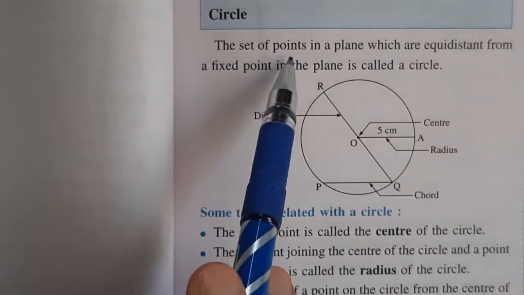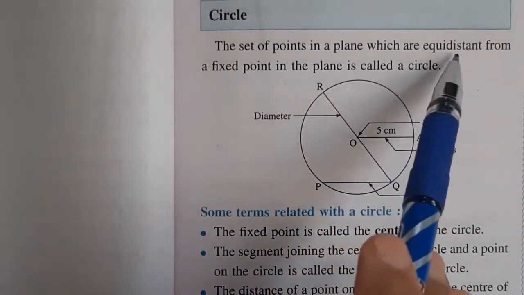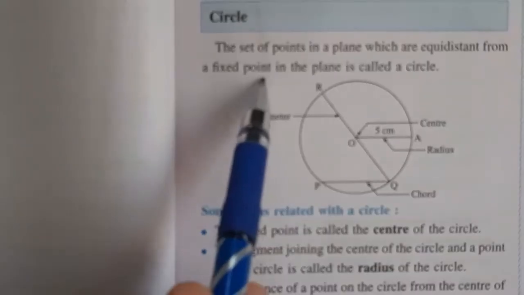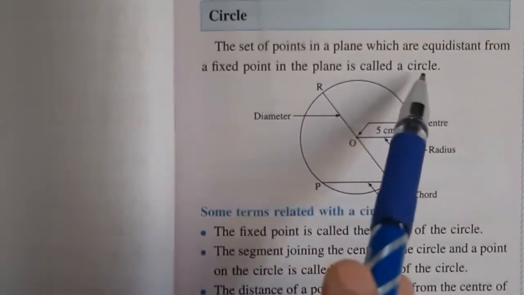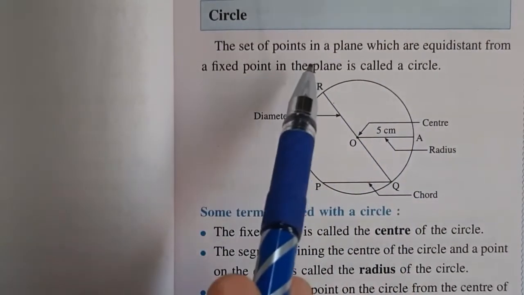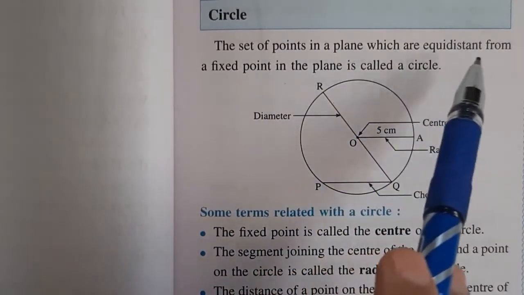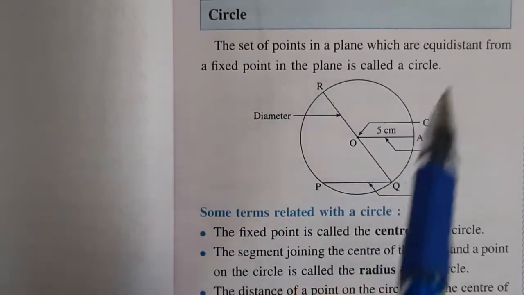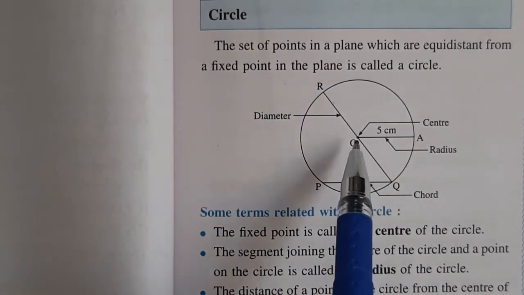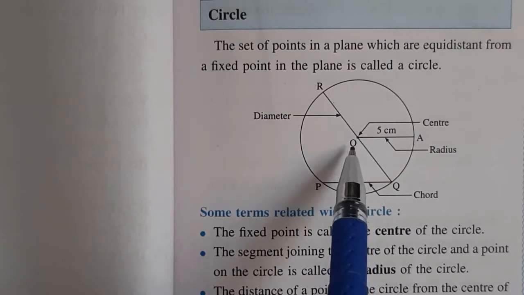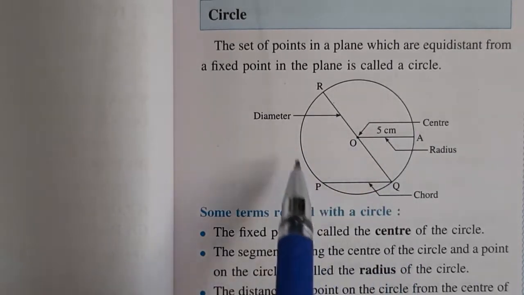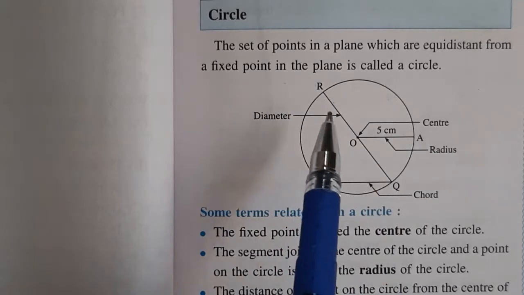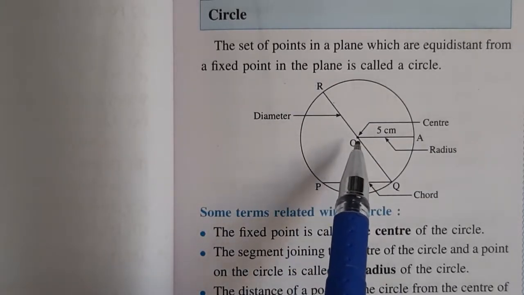Circle: the set of points in a plane which are equidistant from a fixed point in the plane is called a circle. Here the fixed point means the center of the circle O, and whatever set of points are there, those are at a fixed distance from that center, and this is called a circle.